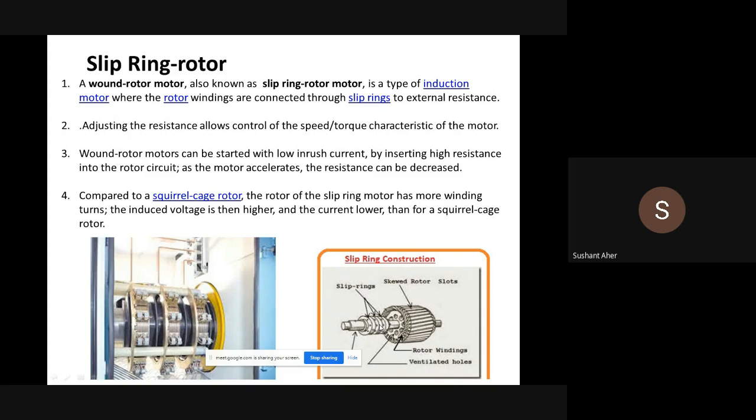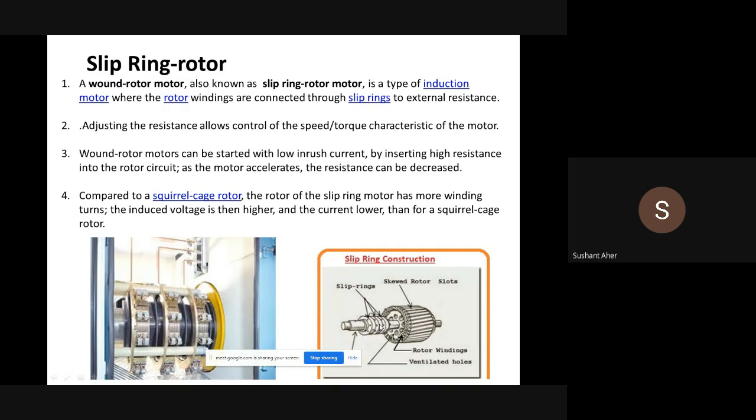With the help of this resistance, we can start this slip ring or wound rotor induction motor with a low inrush current by inserting some high resistance into the rotor circuit. Once the motor has accelerated to the rated speed, we can decrease this resistance with the help of the sliding bar, but only after the motor has accelerated to the rated speed.